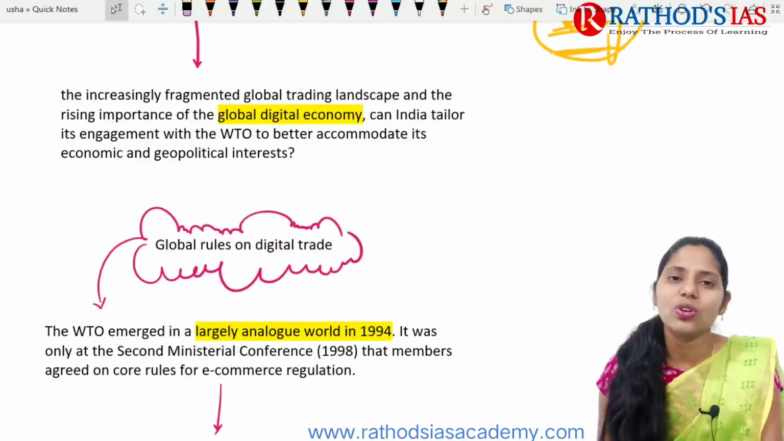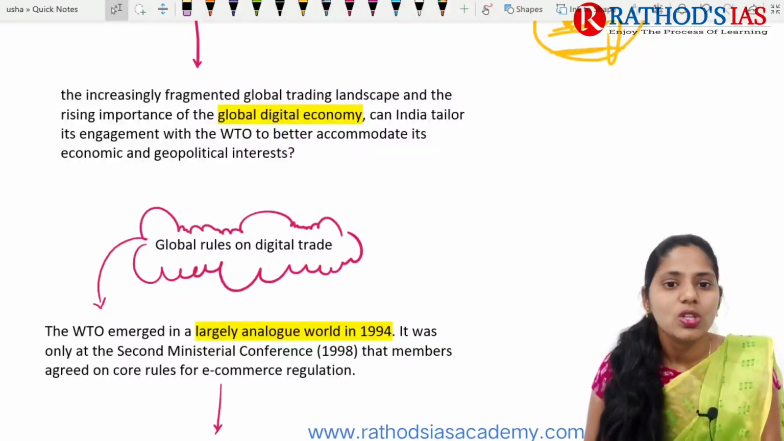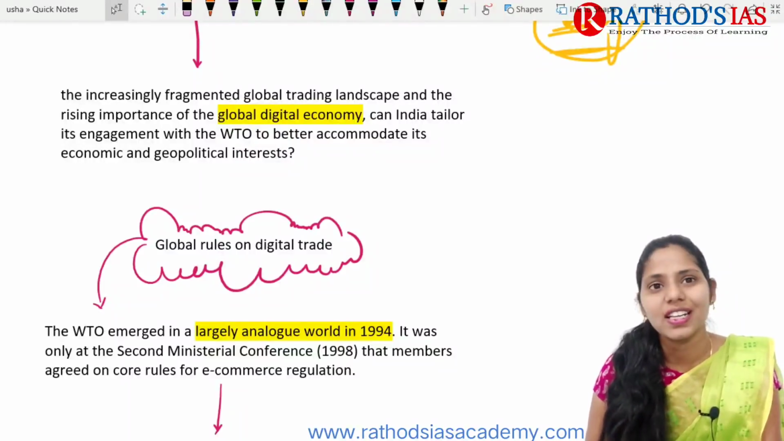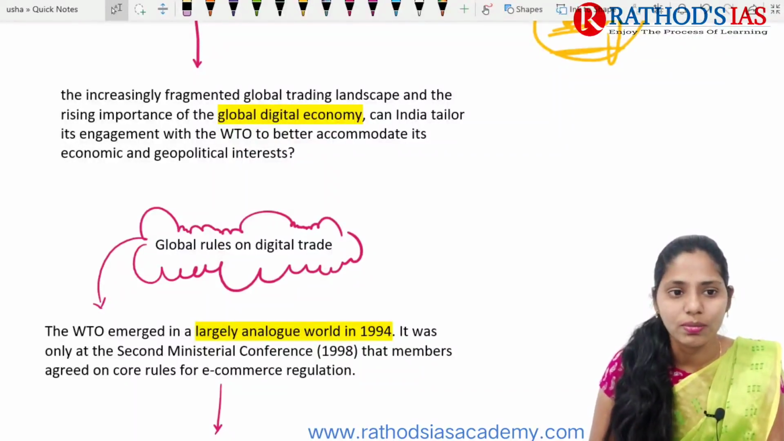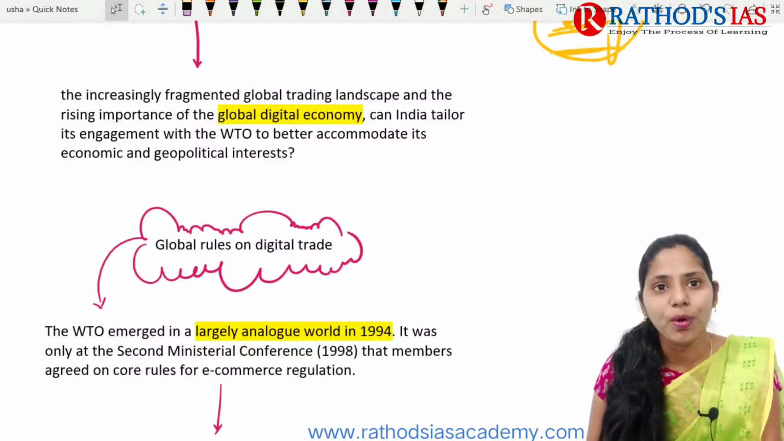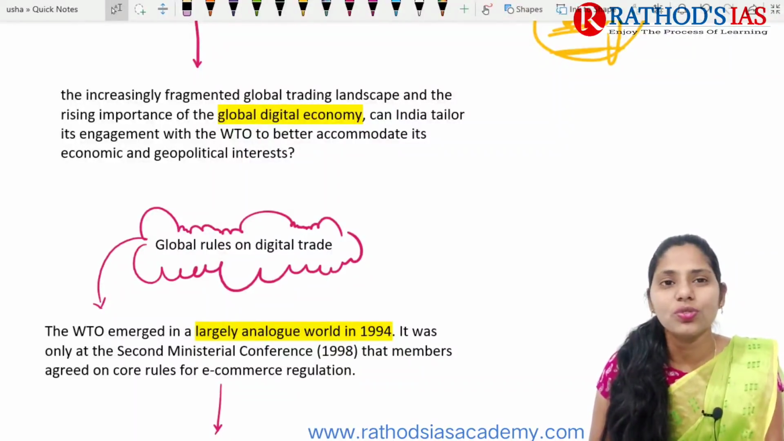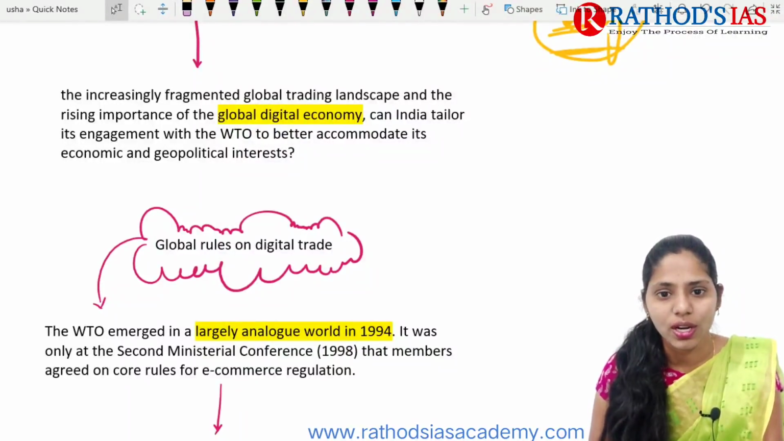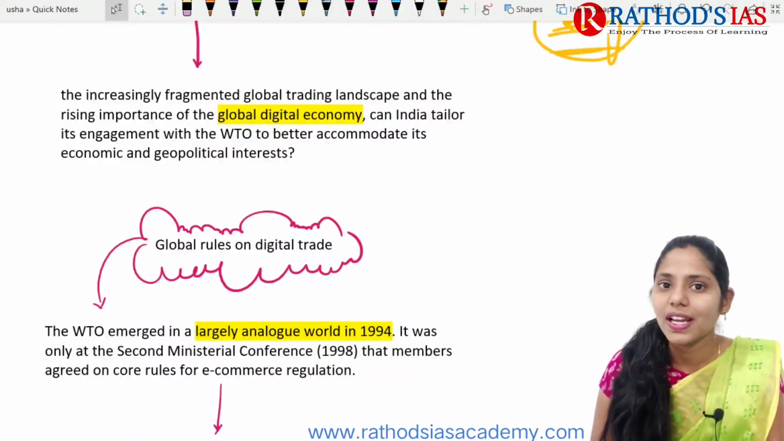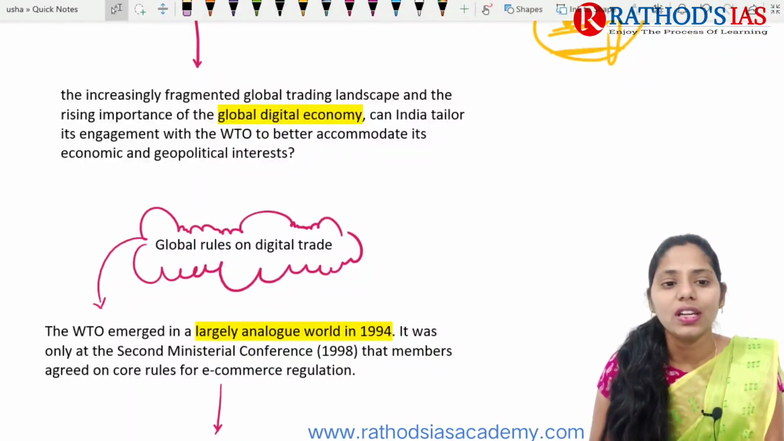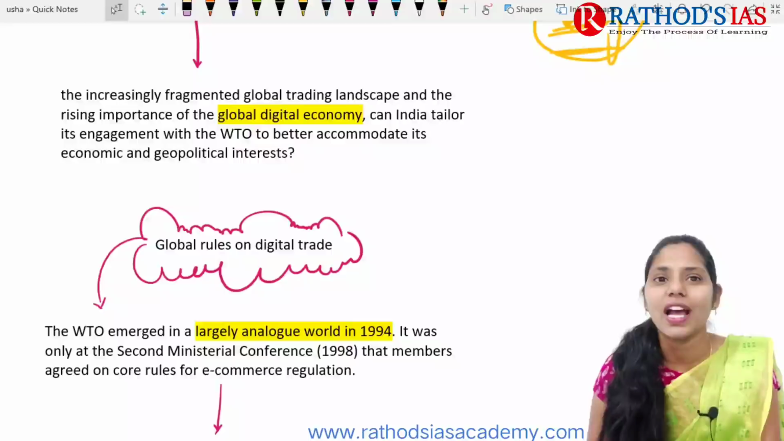Now let us talk about why it is in news. You already know that the global digital economy is increasing and its importance is growing. Because of this increasing need for the digital economy, one question mainly arises here: whether India will accommodate this global digital economy or not, and whether it will be helpful for the economic and geopolitical interest of India or not.